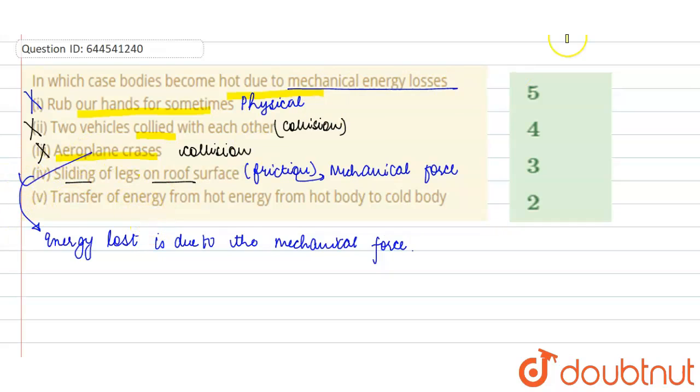The fifth case given is transfer of energy from a hot body to a cold body. Here conduction is happening, so conductional or convectional energy will be present. So this cannot be your answer. Your answer will be the fourth case, that is option number B.